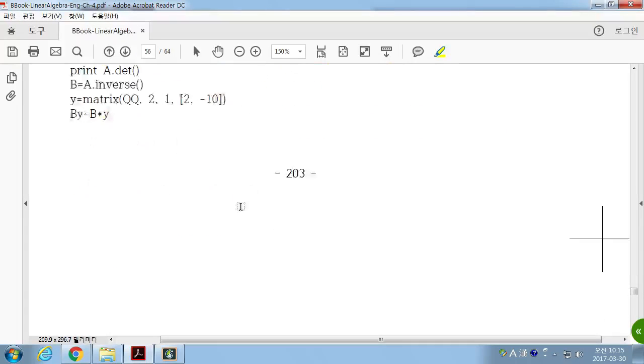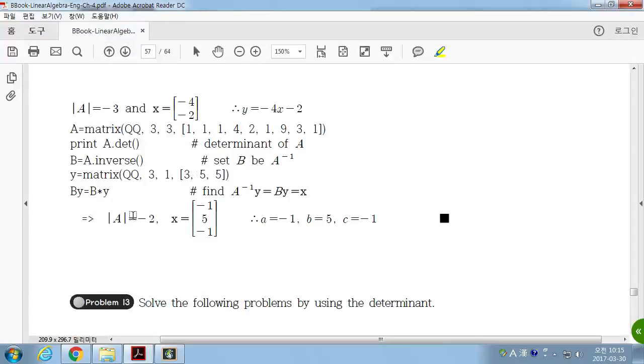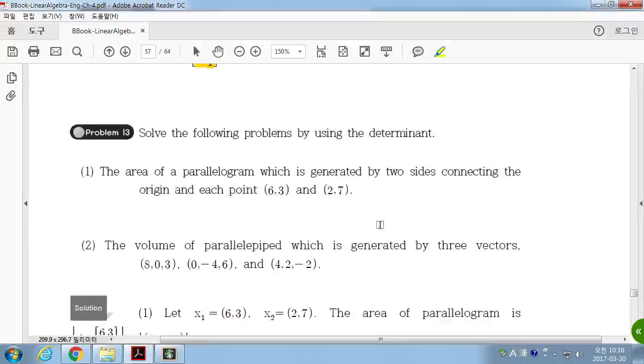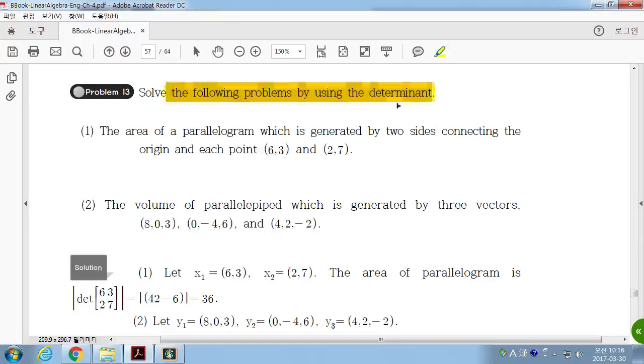Then that will give you the coefficients, and those are the coefficients A, B, C. So you have a polynomial of degree 2: minus 1 plus 5x minus x squared is equal to y. That's the other polynomial. Solve the following problems by using the determinant.